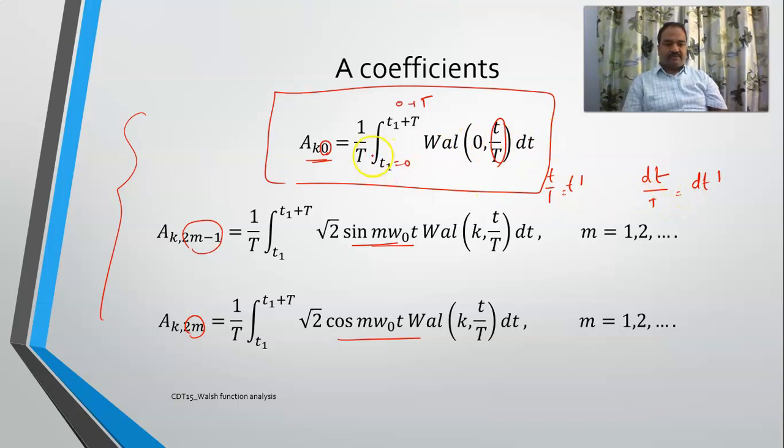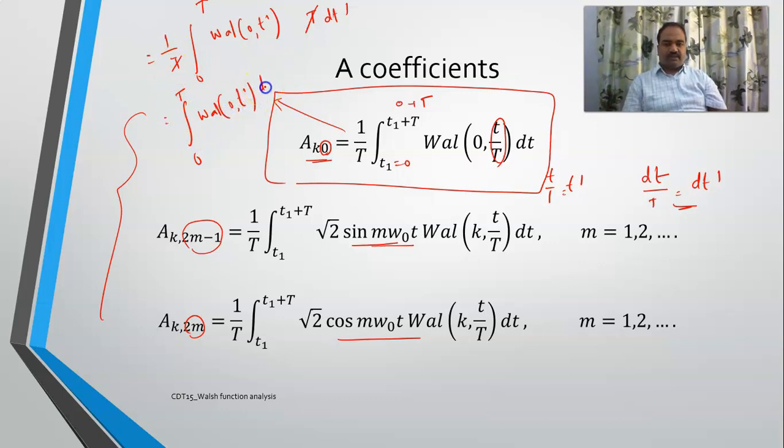Now what does this particular expression become? It becomes 1 by T, integral 0 to capital T, Walsh 0 comma t dash, dt. From here dt I can write as T into dt dash, so I can remove this term. So I can just write it as integral 0 to capital T Walsh 0 dt dash. Similarly, I can replace the other terms also.